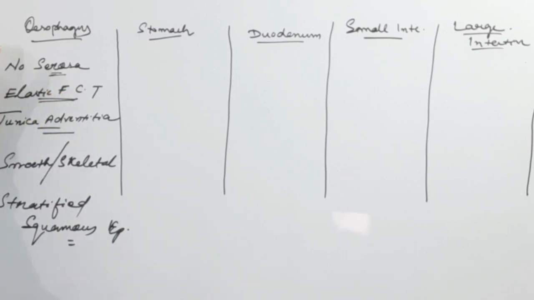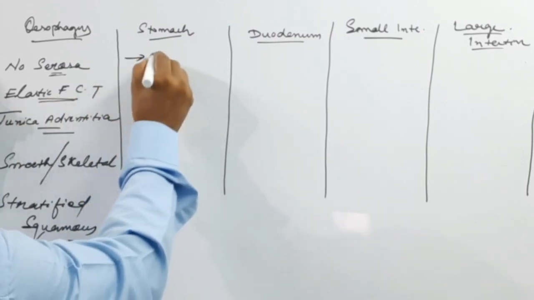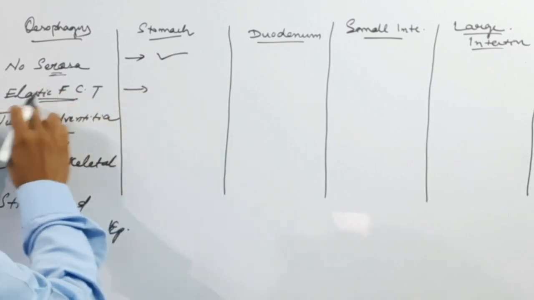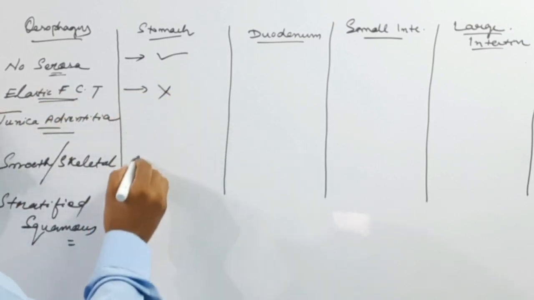And here both smooth muscle and skeletal muscles are present in the wall of the esophagus, and the innermost layer of the mucosa, the lining, is the stratified squamous epithelium. Now move to the stomach. So here serosa is present, this type of tunica adventitia is absent.